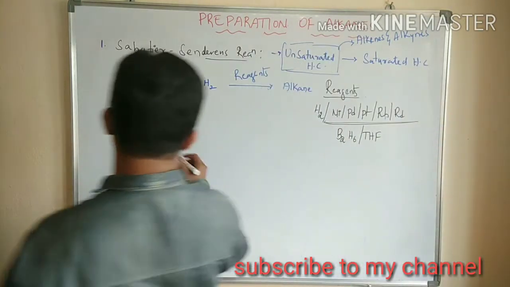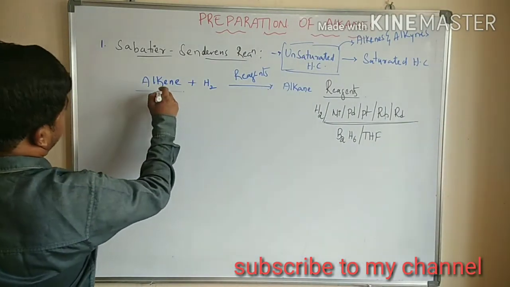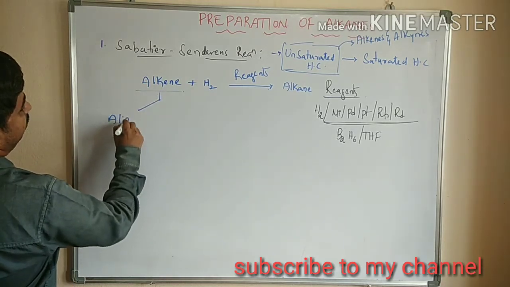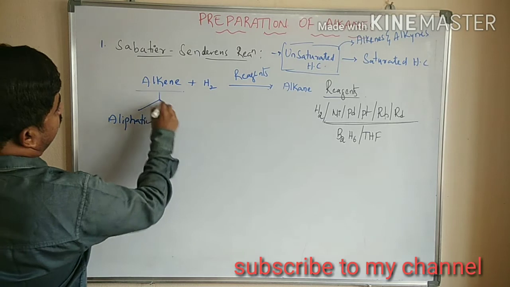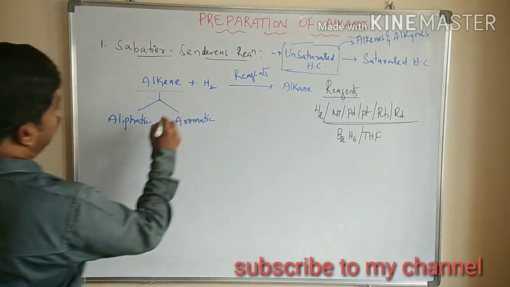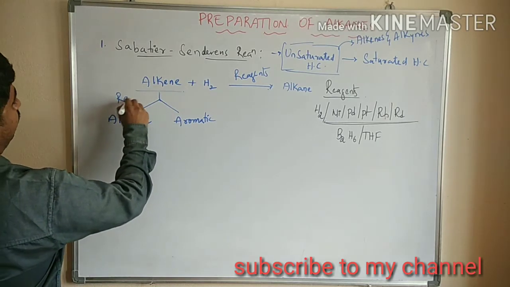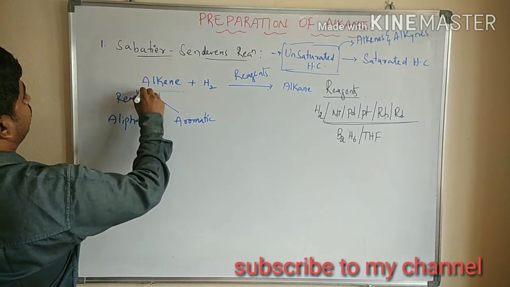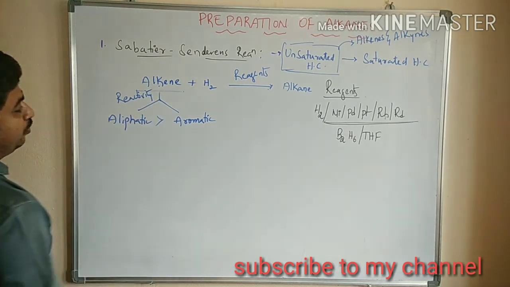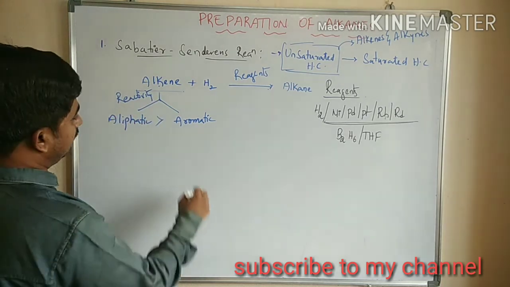Next, coming to the alkenes. Alkenes are of two types: one is aliphatic and the other is aromatic. Coming to reactivity, aliphatic alkenes are more reactive than aromatic alkenes.